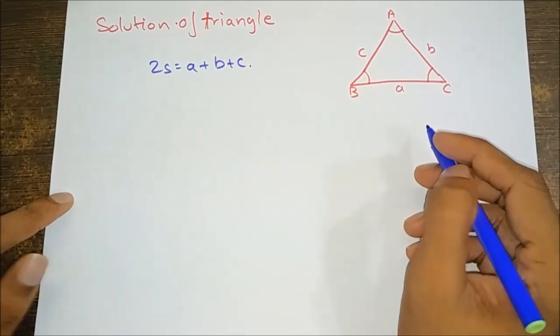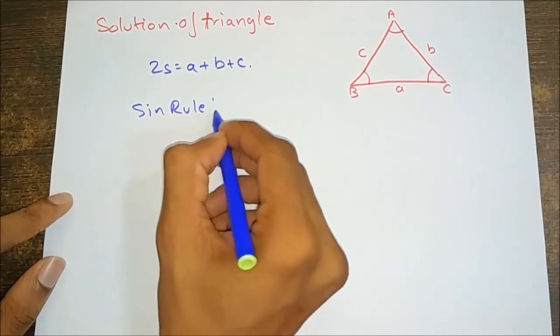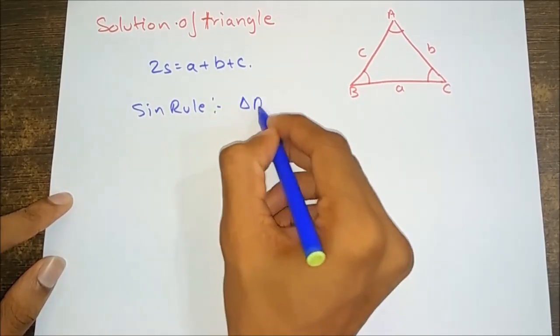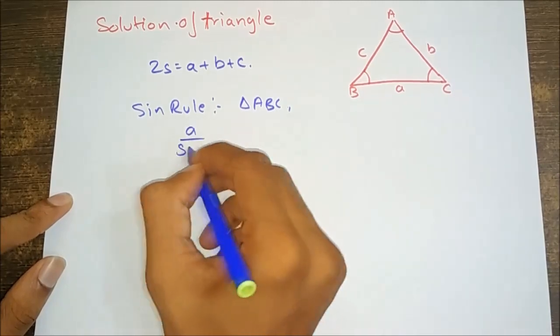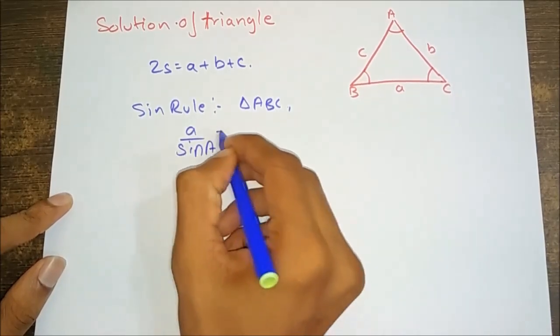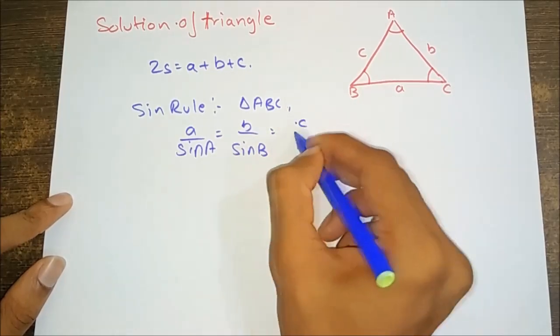We can apply the sine rule. In any triangle ABC, it can be given as a upon sin A is equal to b upon sin B is equal to c upon sin C.